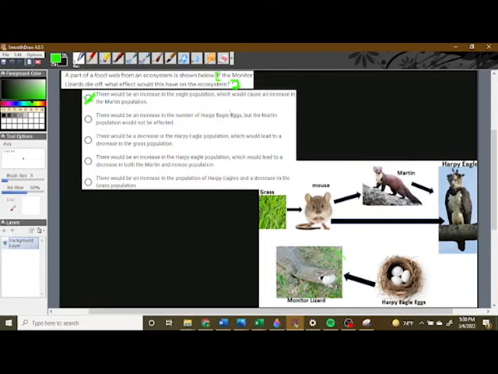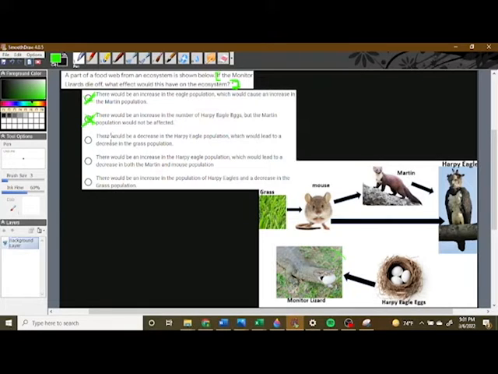There would be an increase in the number of harpy eagle eggs. Again, that definitely makes sense. Fewer monitor lizards eating the eggs, so there's going to be more hatching that grow up to be harpy eagles. But the marten population would not be affected. Also not true, because certainly the harpy eagles need food, and if there's more of them, they're going to be eating more martens as well as mice. So they're definitely going to be affected. The marten population would decrease.